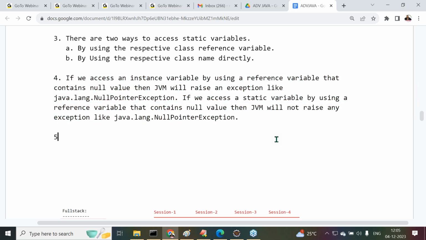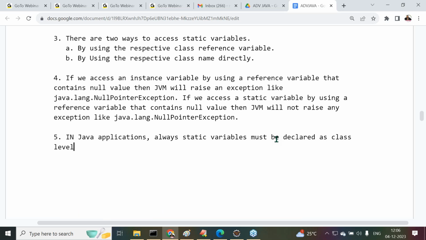Next one: where are we going to declare these static variables in Java applications? Always, static variables must be declared as class level variables only.